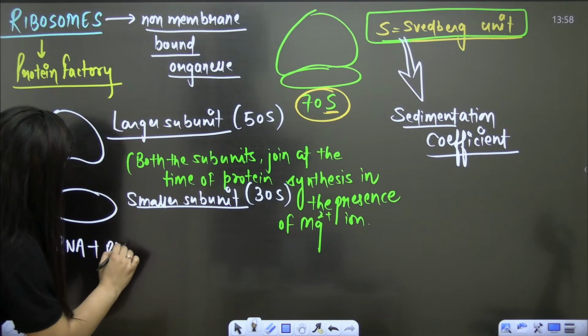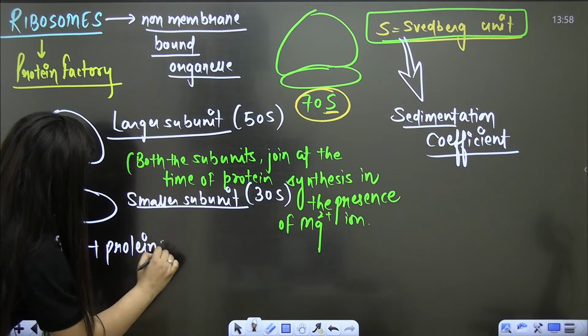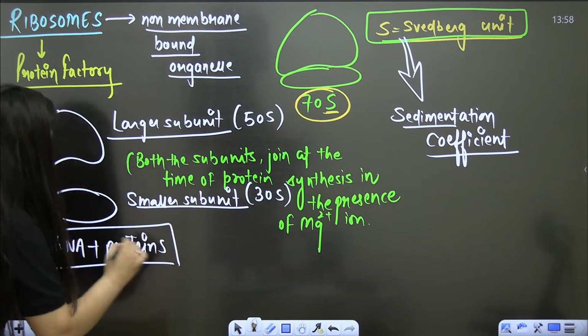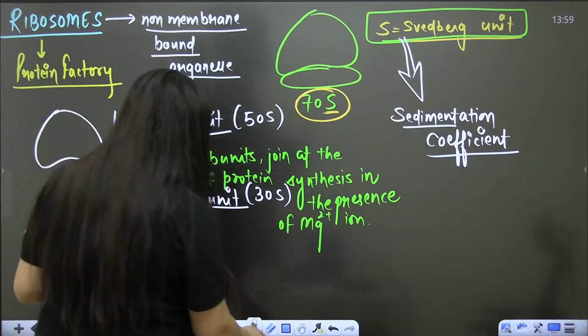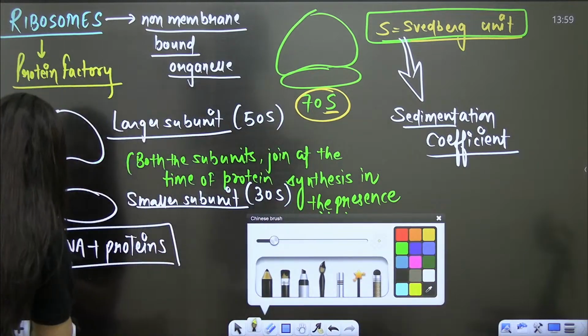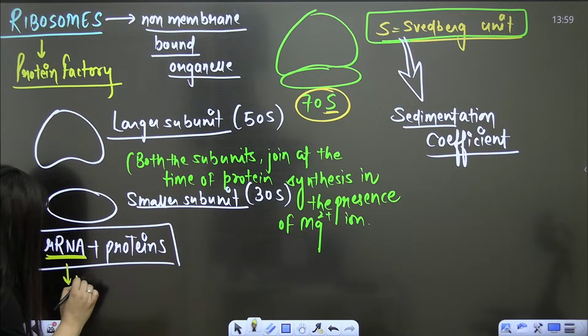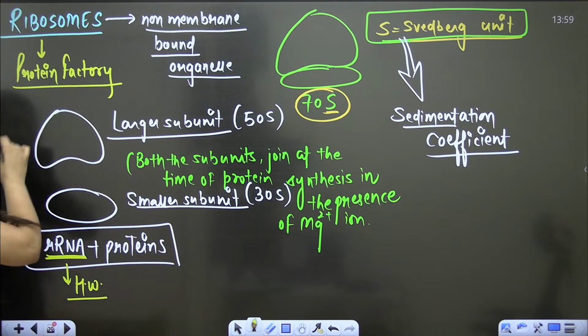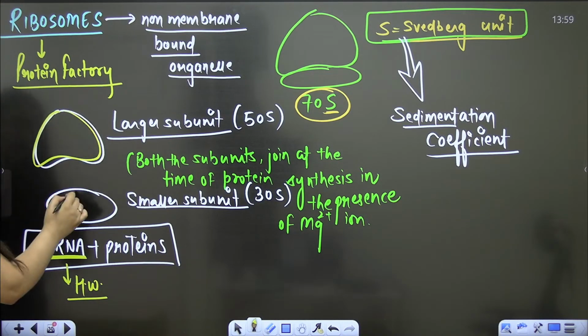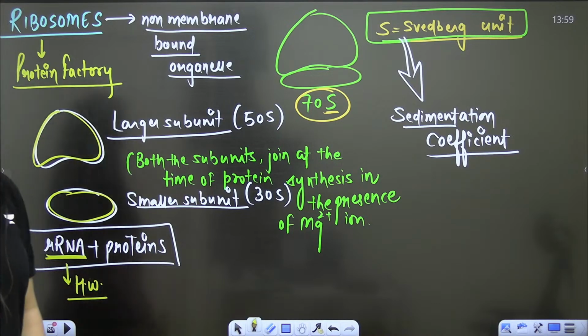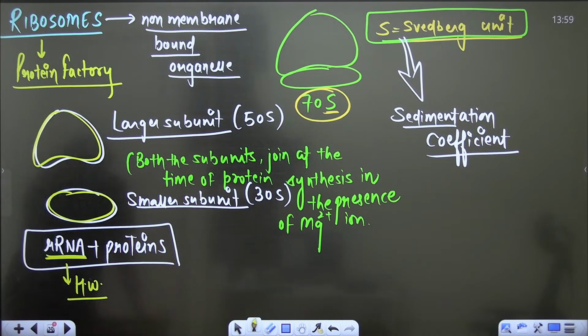there are some proteins which are going to make it. They are made up of ribosomal RNA and some proteins. So again, it is your homework. You will tell me which ribosomal RNAs are making the larger and smaller subunit. It is your homework. Understood?